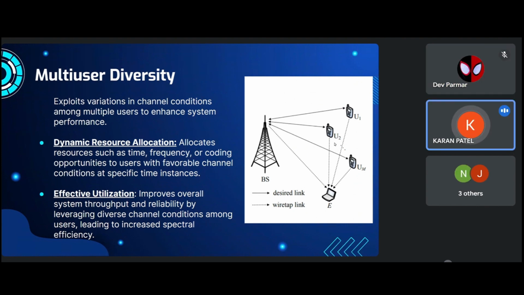Now we will see the multi-user diversity for improving physical layer security. So in this figure, we can see that there is a base station which serves multiple users, M users, basically U1, U2 up to UM. So in cellular networks, these M users typically communicate with base station with an orthogonal multiple access mechanism like OFDMA or TDMA. OFDMA is basically orthogonal frequency division multiple access, and TDMA is time division multiple access.